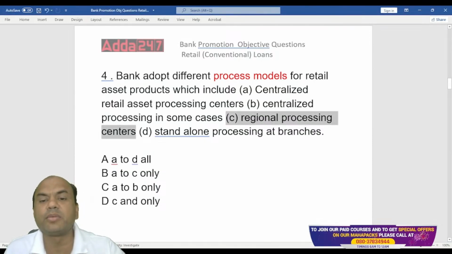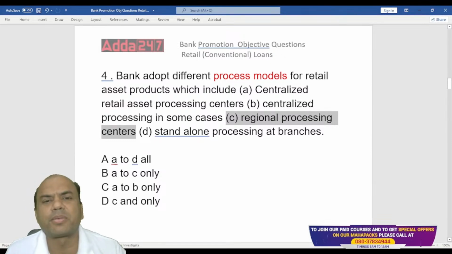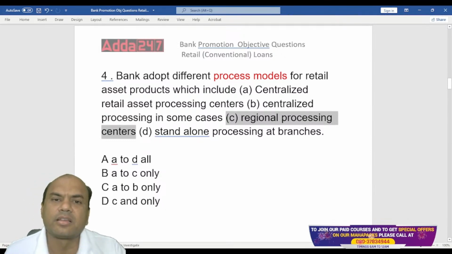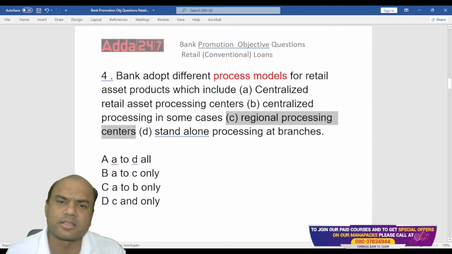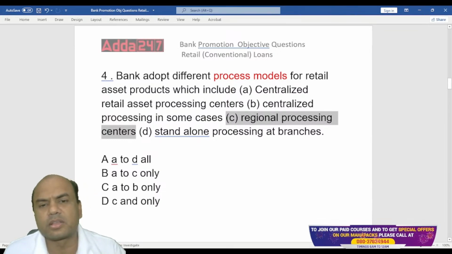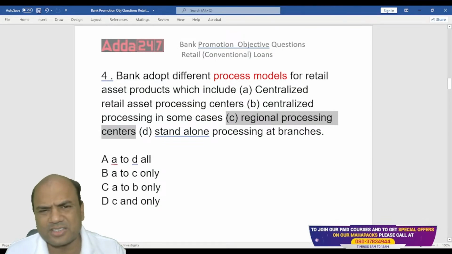Okay, so regional means what? It is same as central processing, but it is having four separate centers. Regional: western region, eastern region, central region, and south region, something like that. So the banks will be having 4 to 5 processing centers all over India, and then in that, what will they do? This top part, north, will be processing north zone, south zone, like that. Okay, simple logic is same.